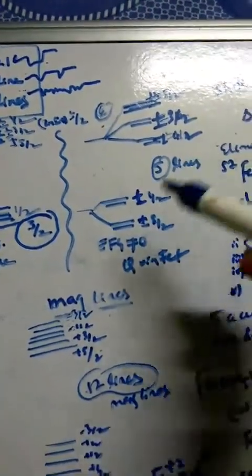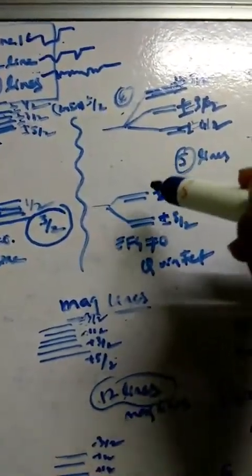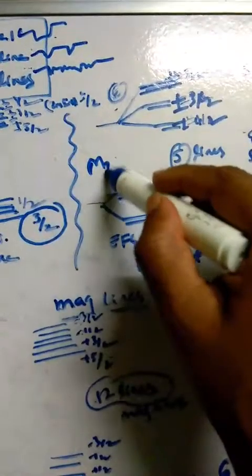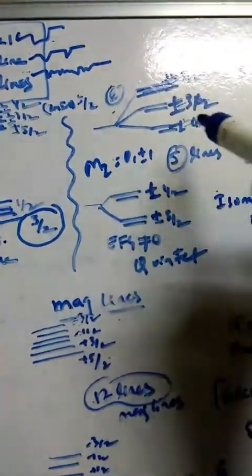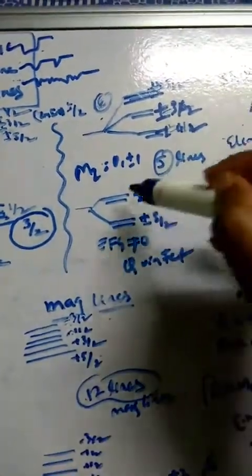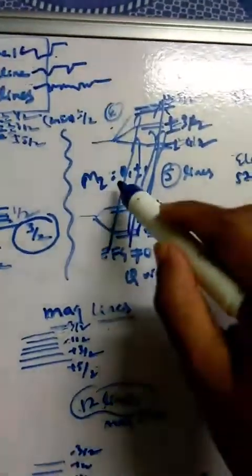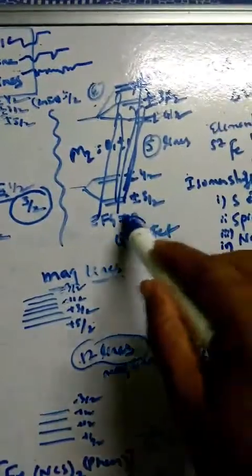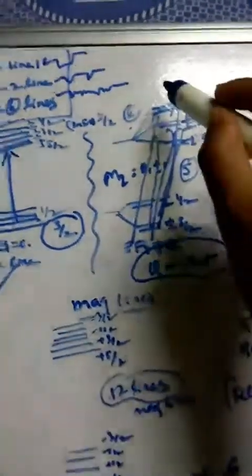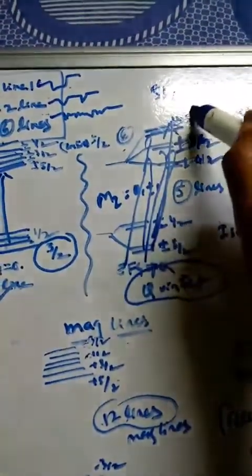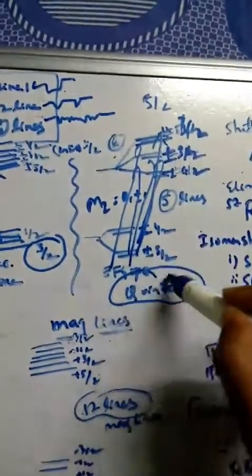Now what is left? Now you have to see the selection rule. What does the selection rule say? Delta m should be equal to 0 or plus minus 1. Now looking at this selection rule, you calculate and you can do it like this. Satisfying this selection rule, you can see there are 5 lines we are going to observe for this excited state 5 by 2 and ground state 3 by 2. So it is a quintet, that is 5.